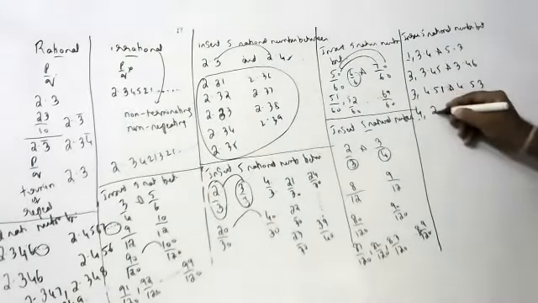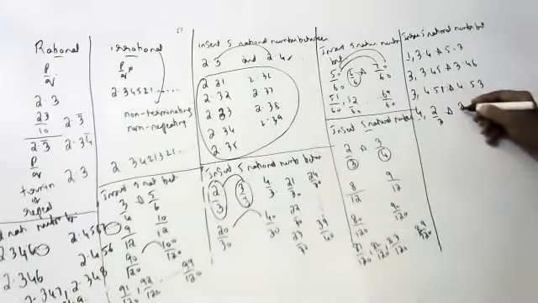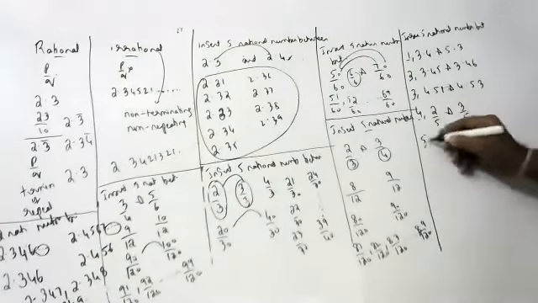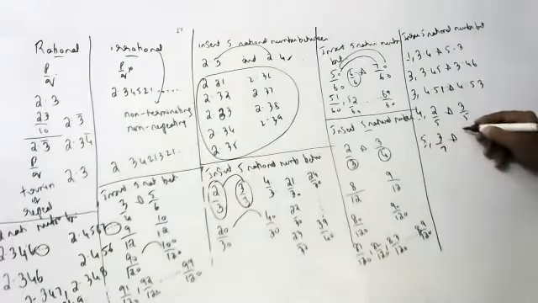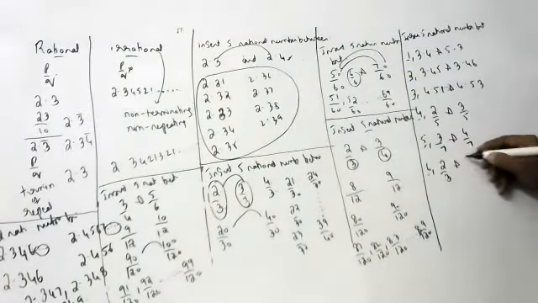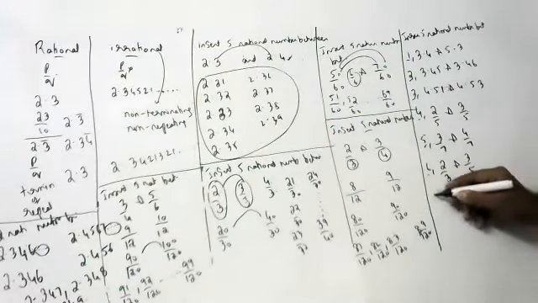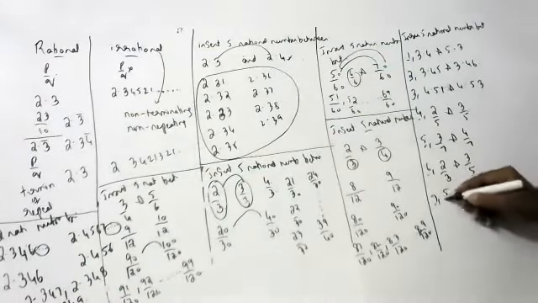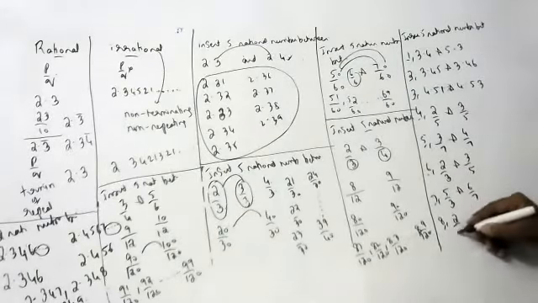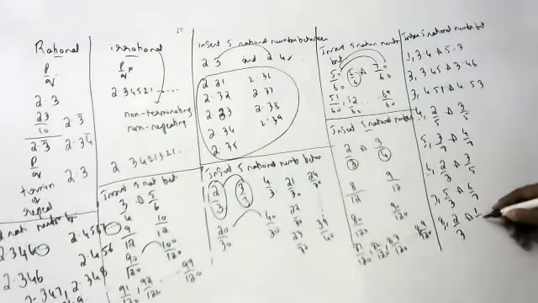Fourth: 2 by 3 and 2 by 5, and 3 by 5, 3 by 7 and 4 by 7, 2 by 3 and 3 by 5, 5 by 3 and 6 by 7, 2 by 3 and 1 by 8.